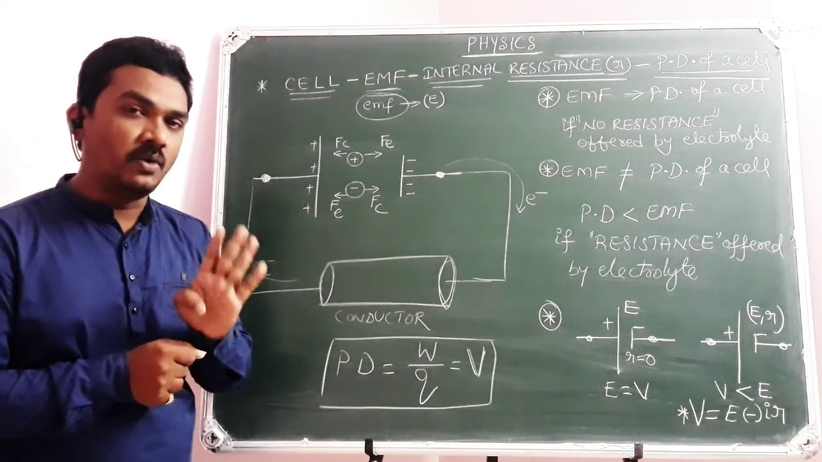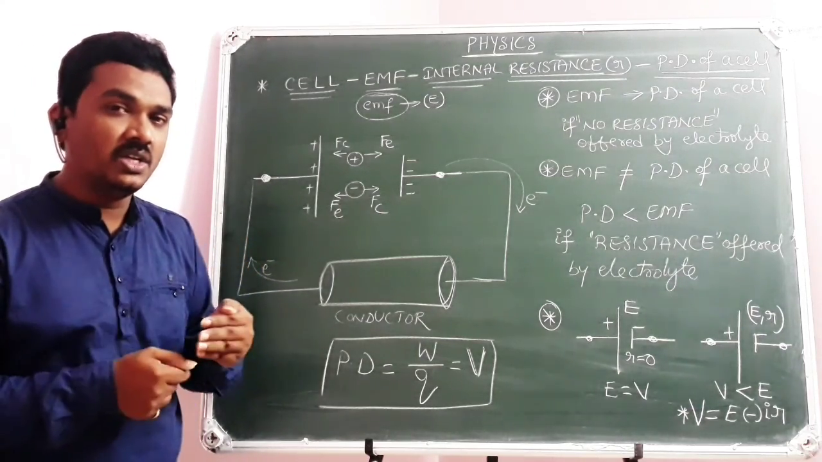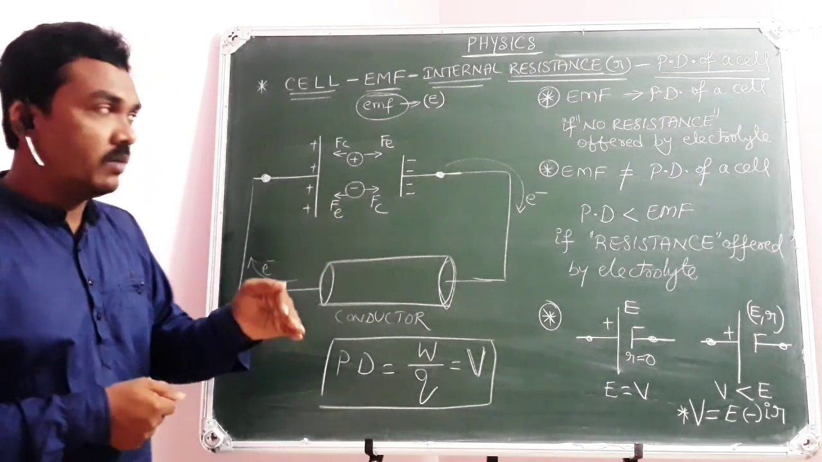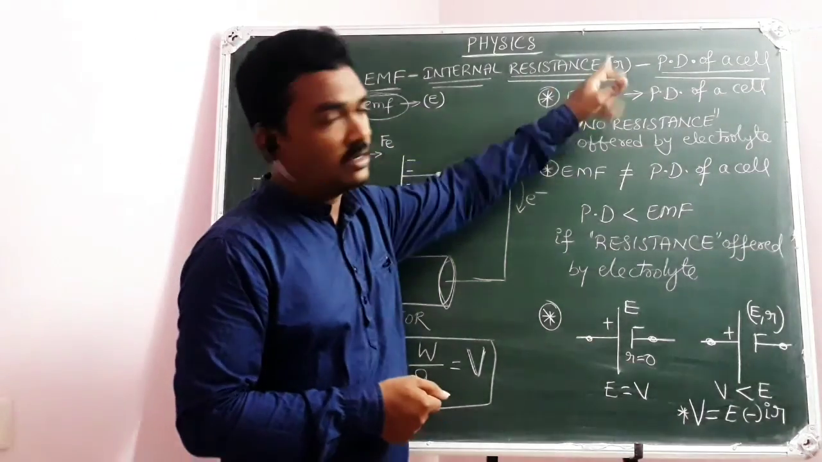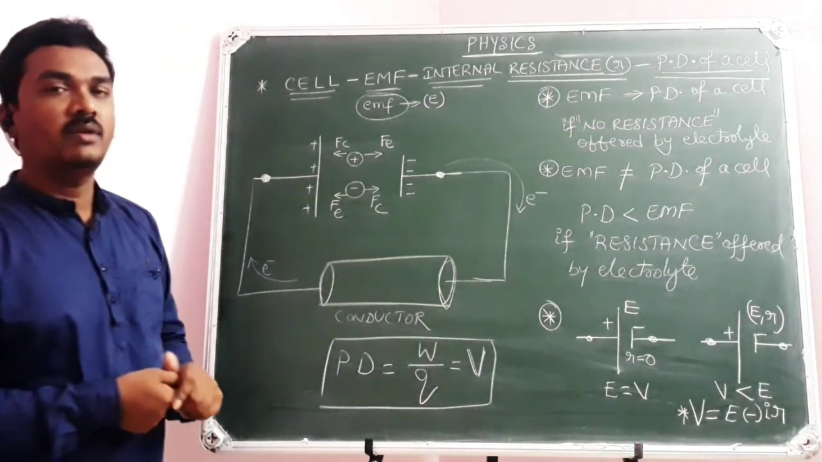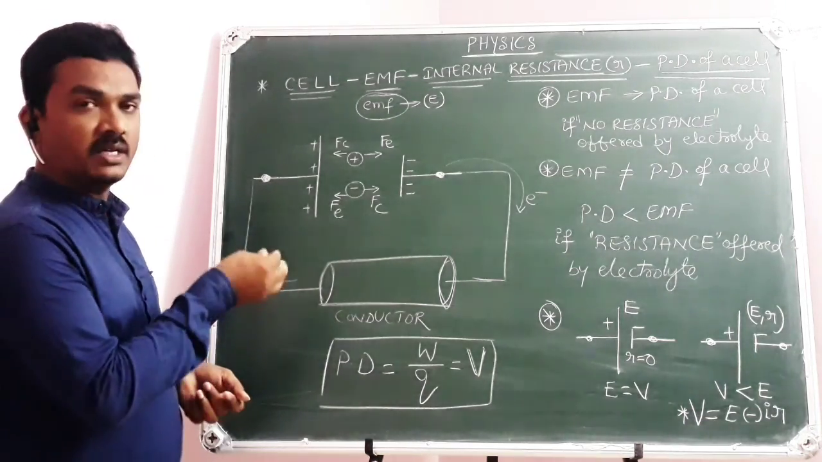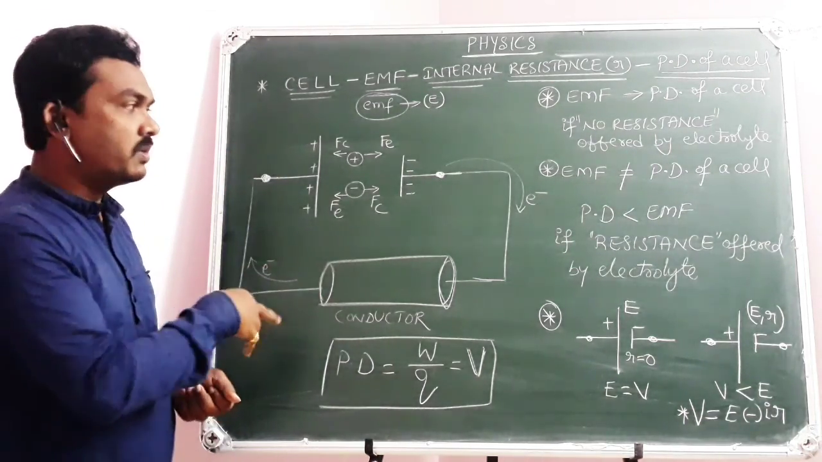These are the four points that can influence the internal resistance offered by a cell, and moreover it is represented by the letter small r. Fine. Hope you have got clarity, and let me go with a little more mathematics connecting with all these terms. Please note down.